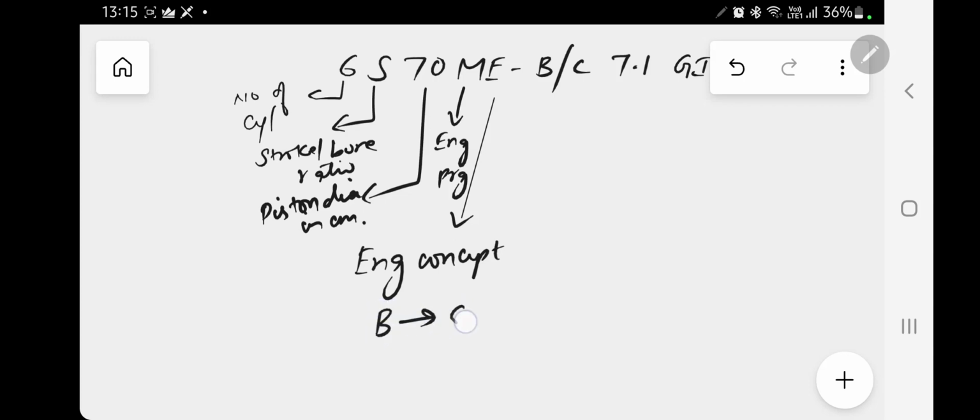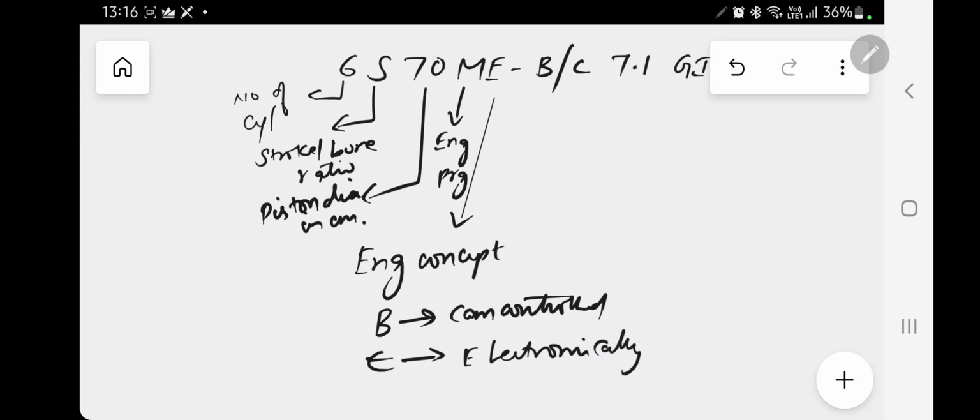Whereas B is cam controlled, E is electronically controlled. This is what MEB, MAC. This cam controls the exhaust valve operation.